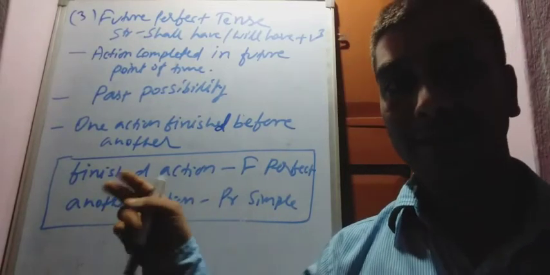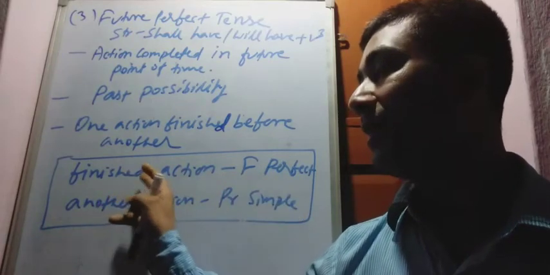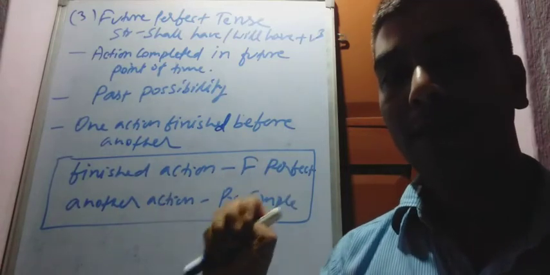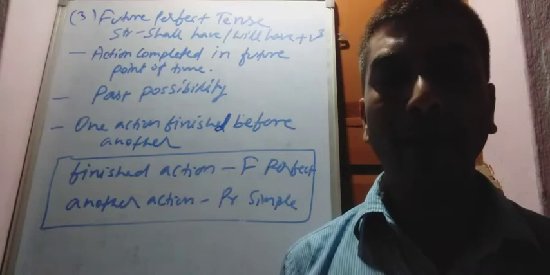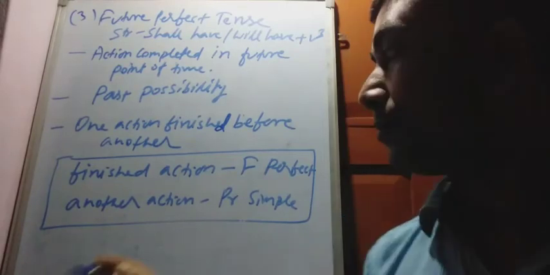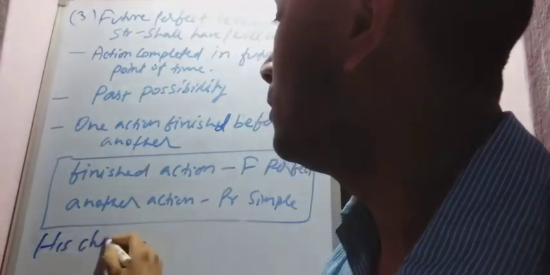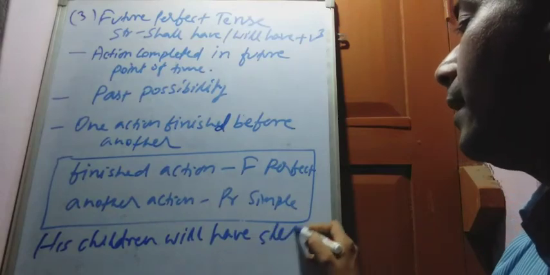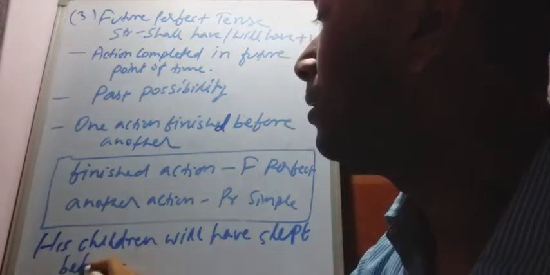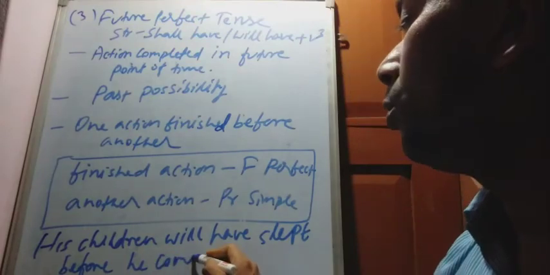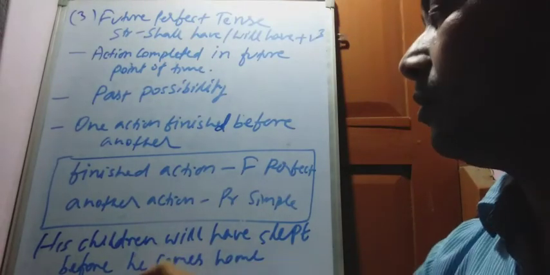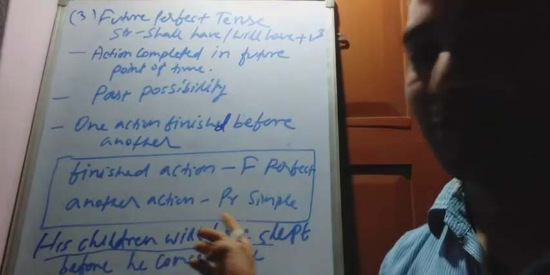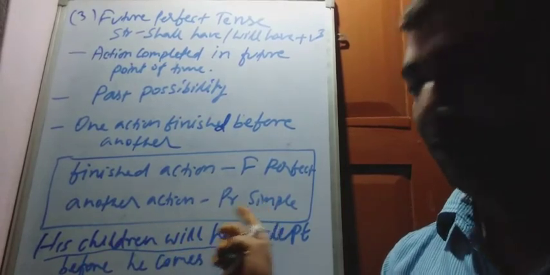Finished action of sleeping. His children will have slept. For the finished action, future perfect. Another action, present simple. His children will have slept before he comes home. First action, second action. For the finished action, children will have slept, future perfect will have. Already the children slept.